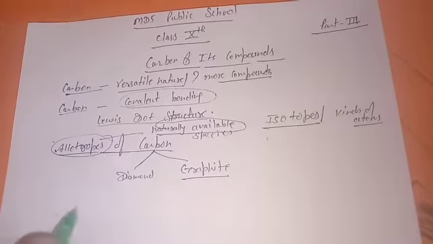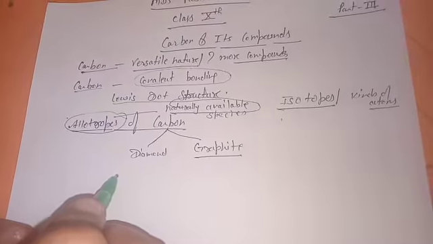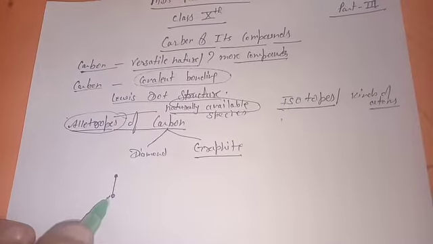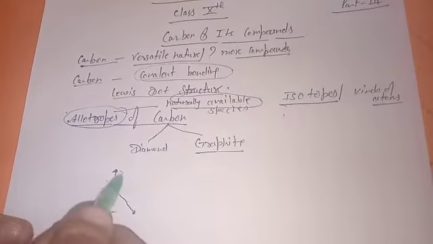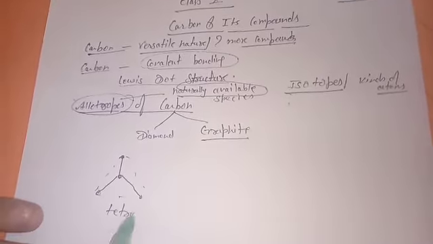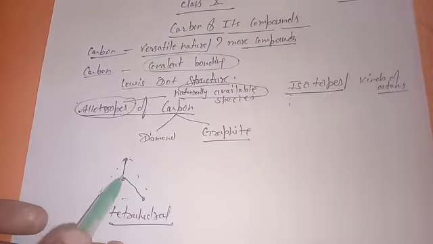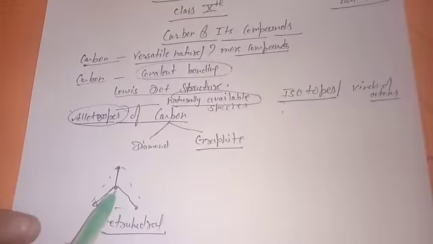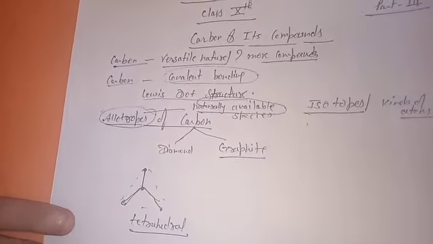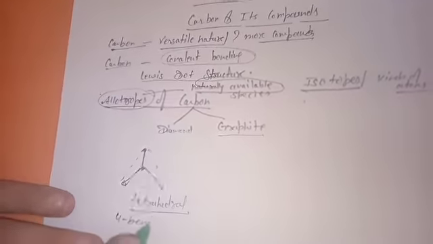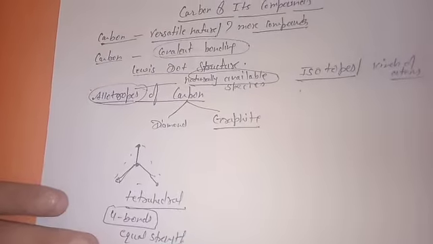We know that carbon is tetravalent. In the case of a diamond, suppose these dots are carbon here. So carbon forms a geometry which will form the structure of what kind? Tetrahedral. They will form tetrahedral geometry. Meaning all the bonds of this carbon, if you talk about 1, 2, 3, and one is above, or you can say below the plane. So these are the 4 bonds, and the 4 bonds are of equal strength, in the diamond case.